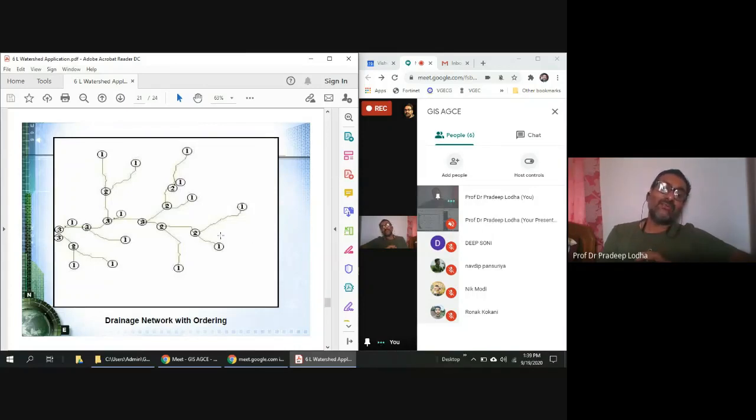This one order and 2 order creating 2 order. This stream order 2, this is stream order 2, this remains 2. This 2 and 2, if joining here at the junction point, then creates a 3 order. This is the Horton-Strahler ordering, a stream ordering methodology. Remember the name. It's simply explained here. If you read a book, there could be 5 pages explaining such a thing. So take care.